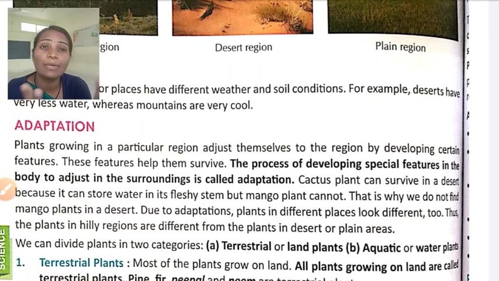We have learned that plants have roots, leaves, stem, branches and flowers. Now we have to see that in these parts there are some adaptations, some changes, to suit that weather condition. The process of developing special features in the body to adjust to the surroundings is called adaptation.